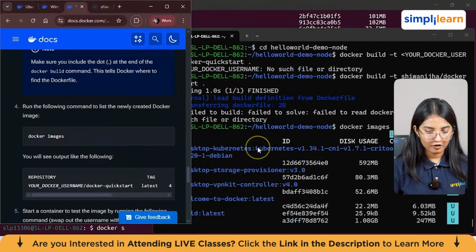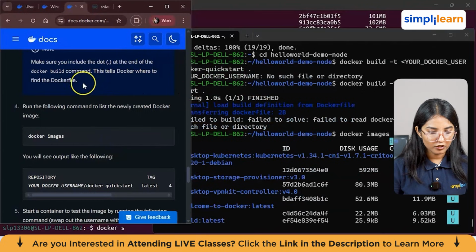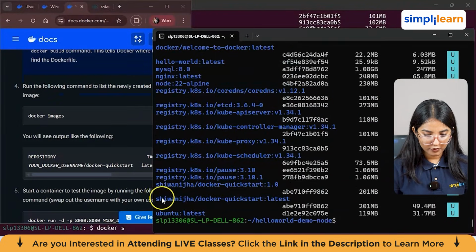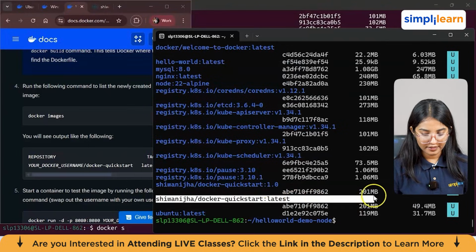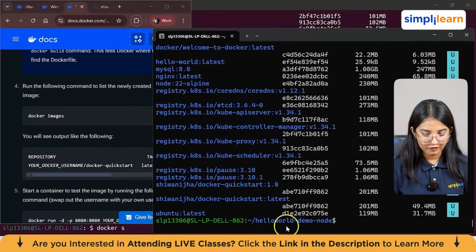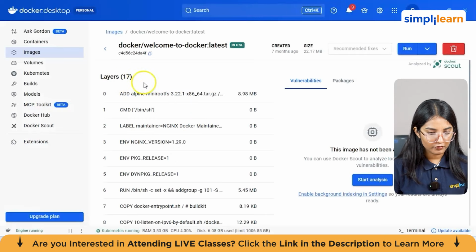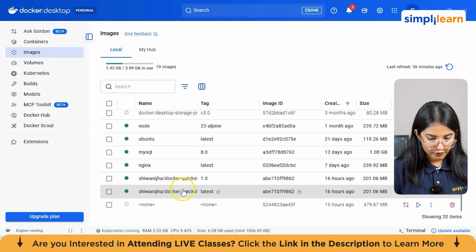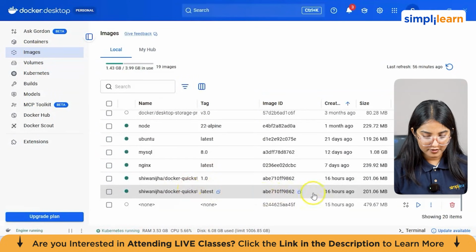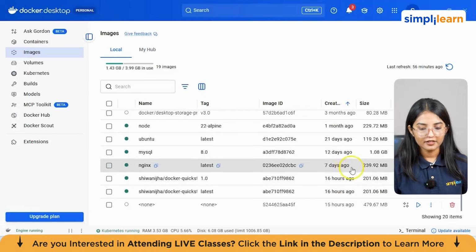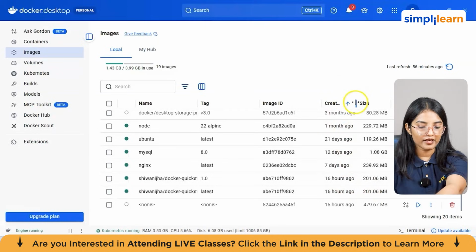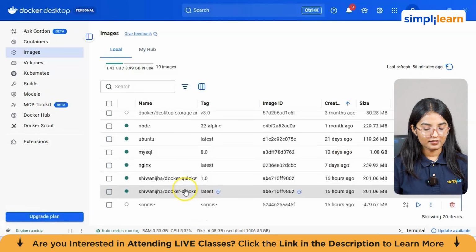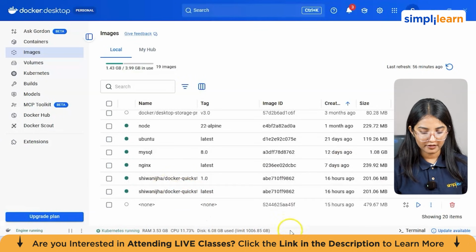So again, we have run this command here to list the newly created Docker images. So you can see from here, Shivanija Docker Quick Start latest. And this is the latest image which we have created. And also you can just view it from your Docker as well. When you click on terminal, you can see it from here, the latest one, right? So this is the latest one which we have created. Just don't care about this timing now because it's not correct. But yeah, this is the latest one which we have created right now.